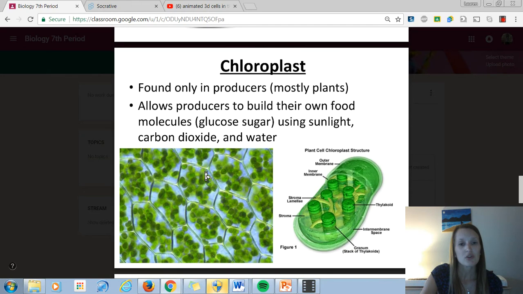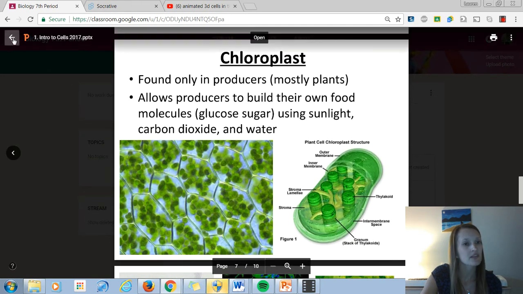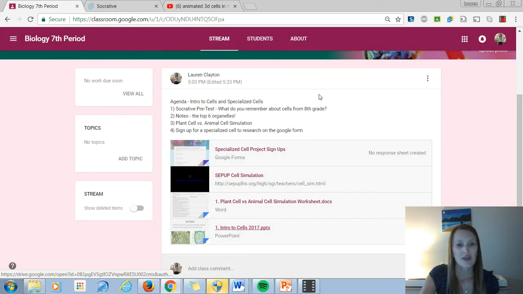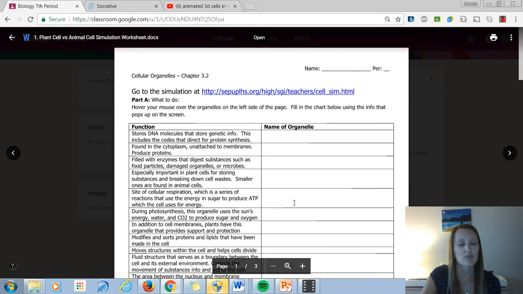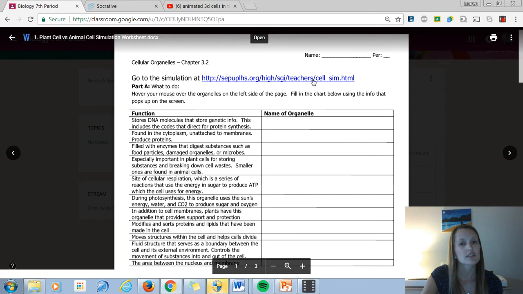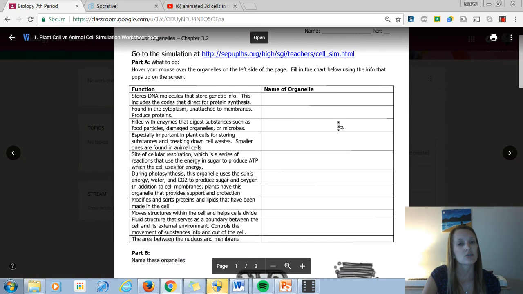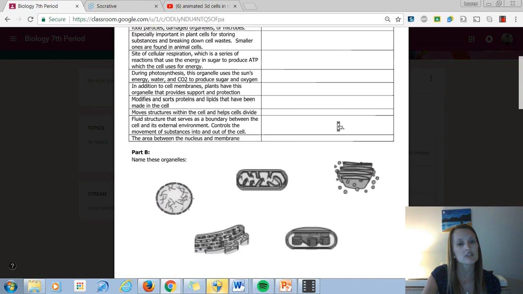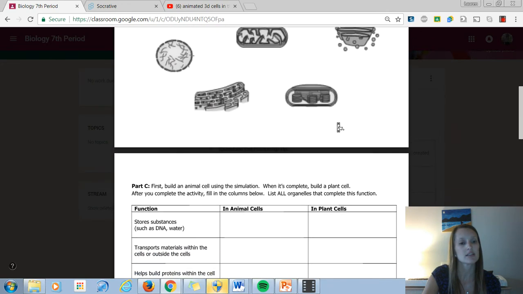Okay, so before we move on to other things, I want to give you a chance to do a quick review. So you have the paper that you got on your way into class today, which is this simulation worksheet. I have it posted here, but you have the paper version. You're going to go to this simulation, I'll show you in a second, and use it to explore and review the organelles. It should take about 15 minutes.